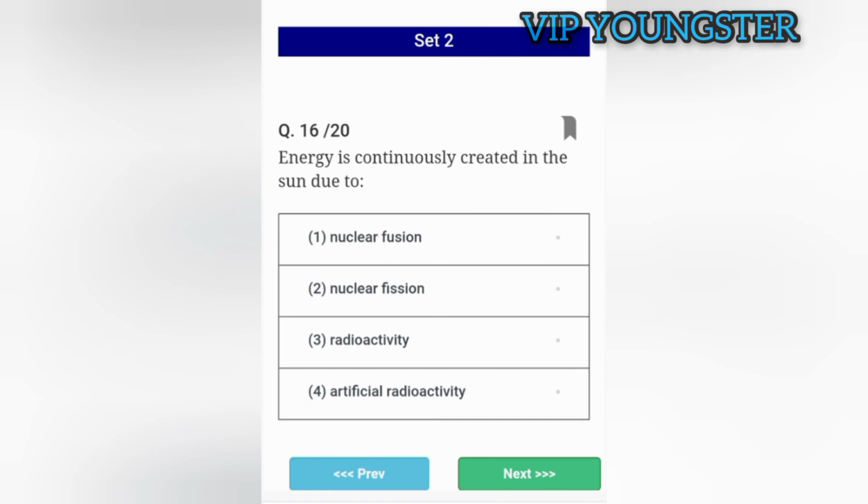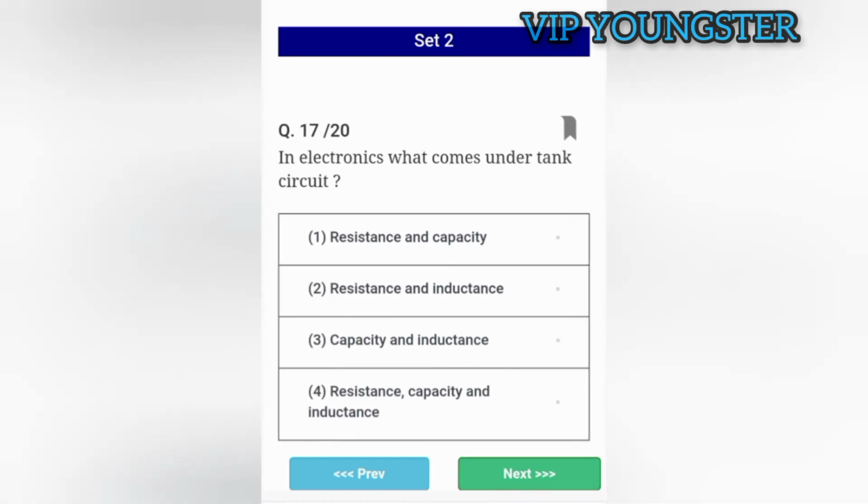Energy is continuously created in the sun due to nuclear fusion. In electronics, what comes under tank circuit? Capacity and inductance.